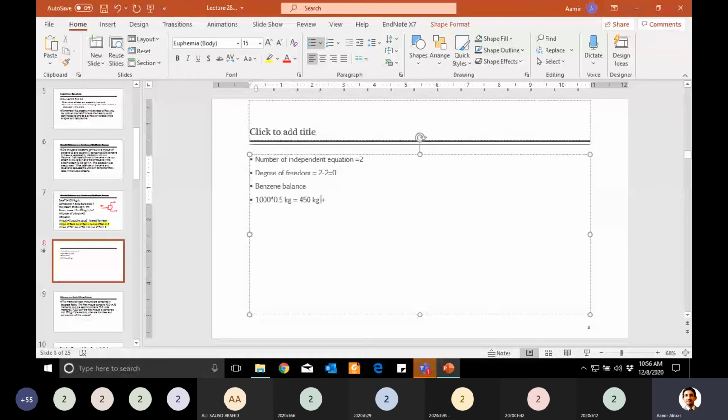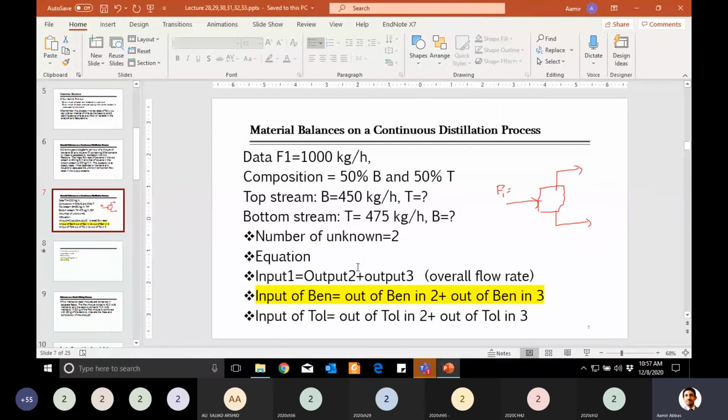Because I took the basis of 1 hour, so it is already considered everywhere, and I am not repeating hour. We are looking for benzene in stream 3. So from here you can tell me that benzene in stream 3 is equal to 50 kg. This is your answer finally after solving this equation. Similarly, now apply, either you can apply any other.